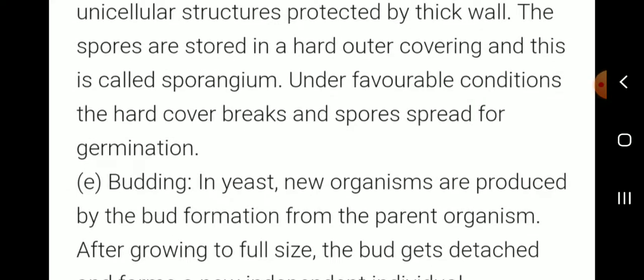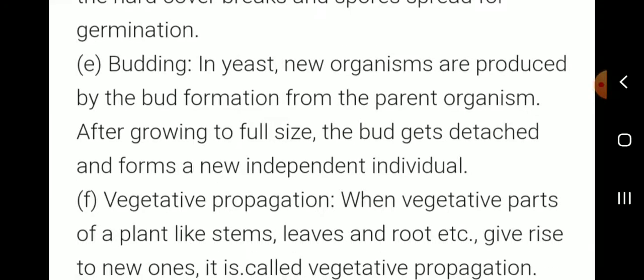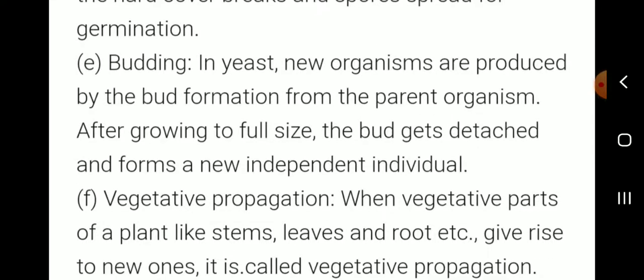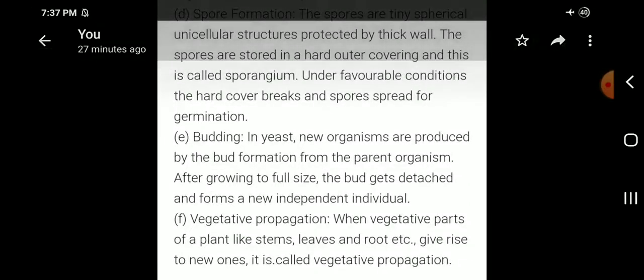Budding, example yeast. New organisms are produced by bud formation from the parent organism. After growing to full size, the bud gets detached and forms a new independent individual. That is budding. Next, vegetative propagation. When vegetative parts of a plant like stems, leaves and roots give rise to new ones, it is called vegetative propagation.